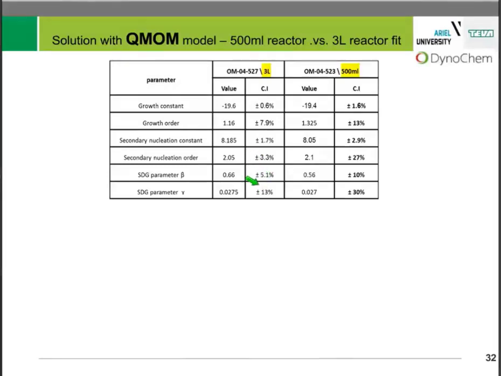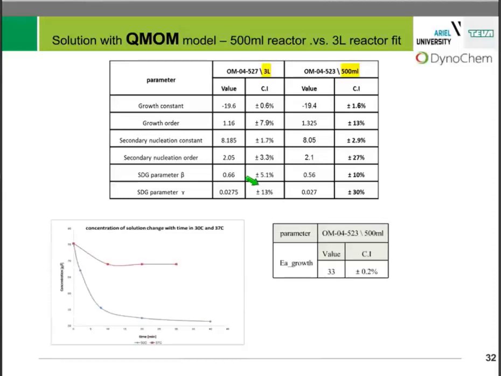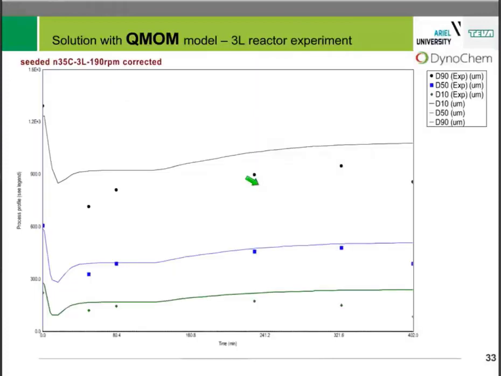nice. And we did another experiment in the 500 ml reactor just to get the sensitivity of the growth to temperature, running the experiment at 2 different temperatures, just equilibrating this mixture and sampling over time, then fitting for this parameter, EA growth, which gave us the growth rate sensitivity to temperature.